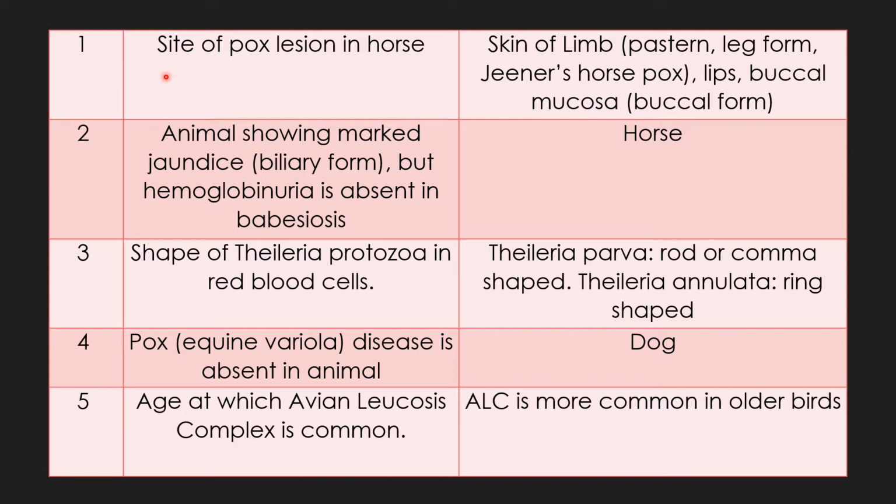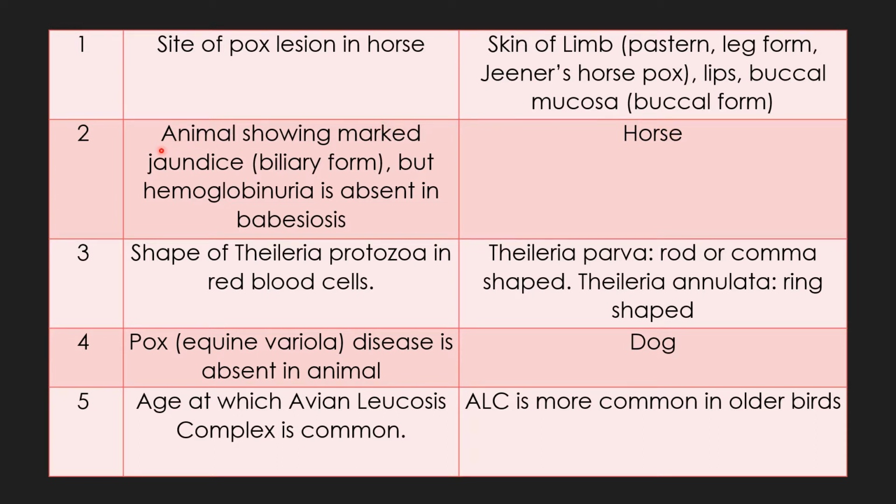Question 1, site of pox lesion in horse. You know that pox is a disease of skin and it is found in the horse. The skin of the limb, especially the pastern region, is called leg form or Jenner's horsepox. Lesions are also found on lips and buccal mucosa, called buccal form of pox disease.